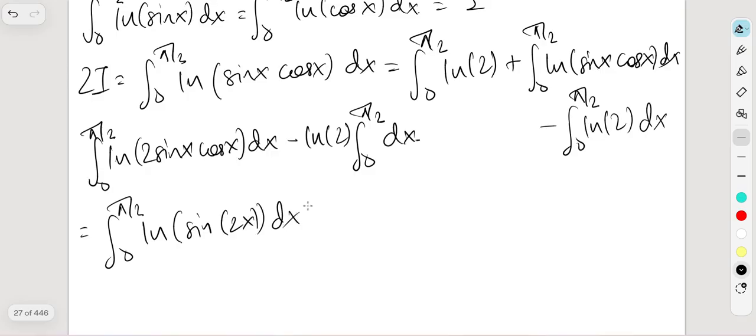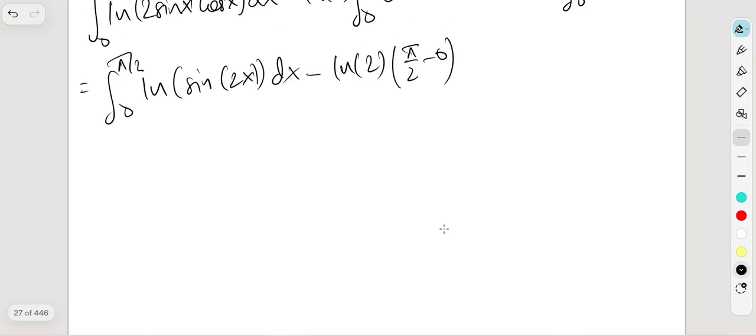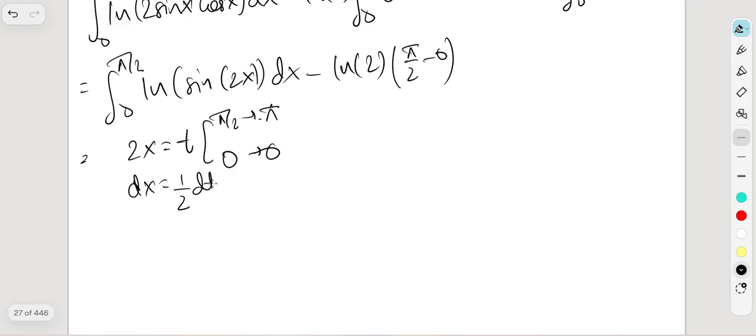Because sine of 2x is just 2 sine x cosine x, we can write this as minus 2 natural logarithm of 2 pi over 2 minus 0. And now what we can do here, let 2x equals t. So when x is pi over 2, t is going to be pi, and when x is 0, t is 0. So dx is going to be 1 over 2 dt.